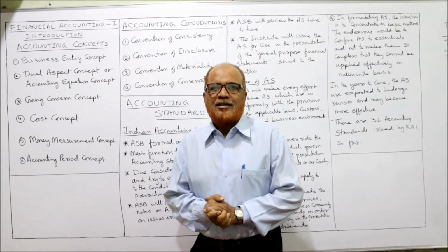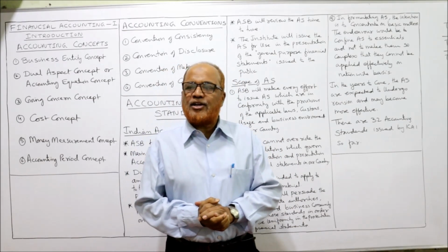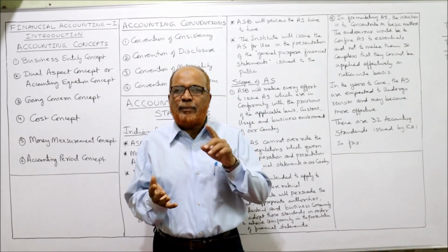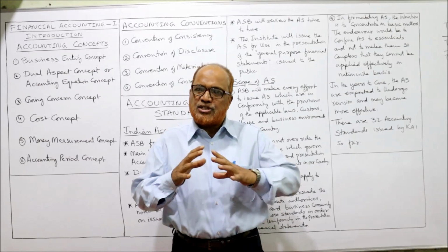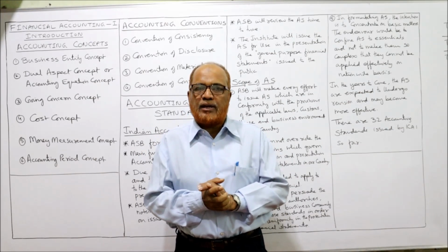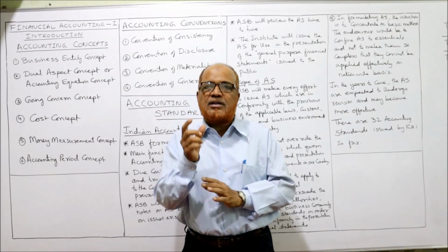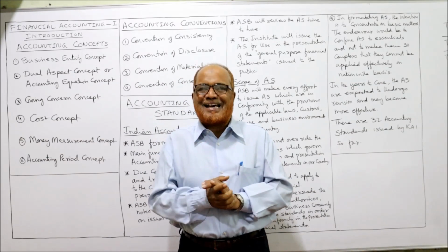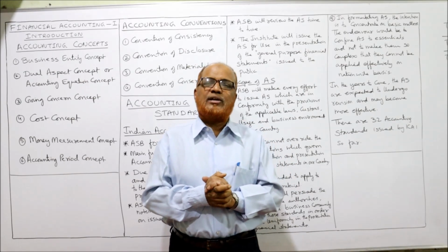I'm Hasham Ali Khan. So this is the continuation of the last two videos regarding the introduction to financial accounting. In the last two videos I have explained the meaning of the term accounting, objectives, functions, then advantages, limitations, differences between bookkeeping and accounting, and who are the users of accounting. Then I have discussed some terms which are frequently used in accounting: single entry, double entry system, accounting cycle. All these things I have explained in the previous two videos.